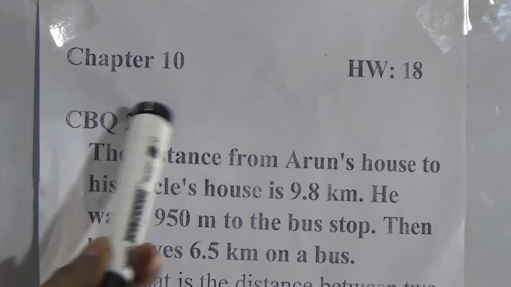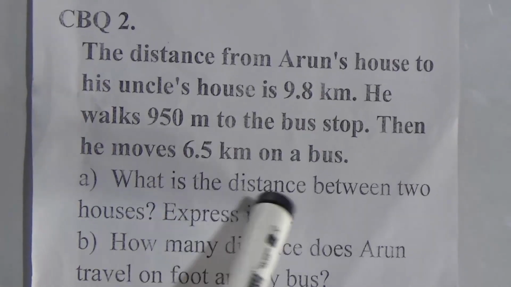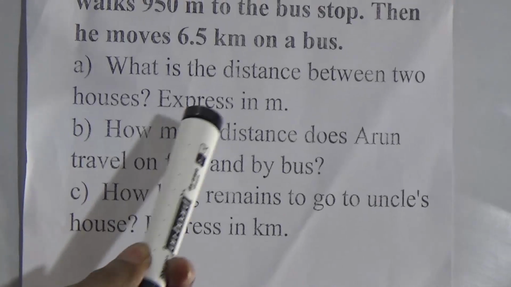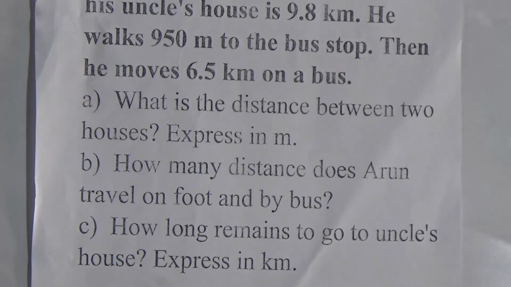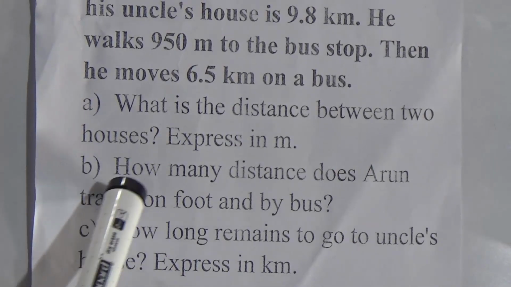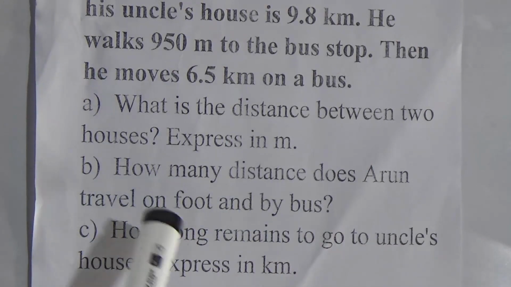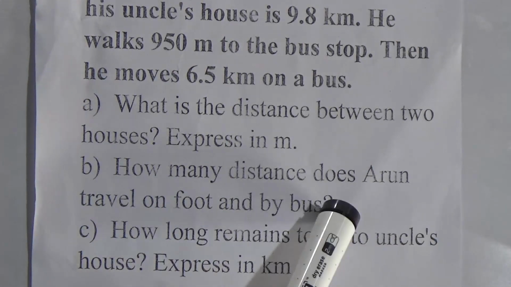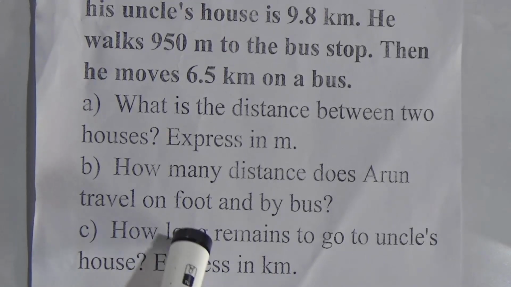Look, you see the stamp, then you read the question. What is the distance between two houses expressed in meter? B number, how much distance does Arun travel on foot and by bus? C number, how long remains to go to uncle's house expressed in kilometer?